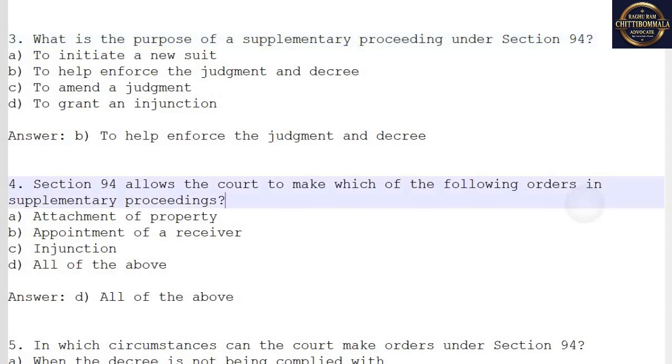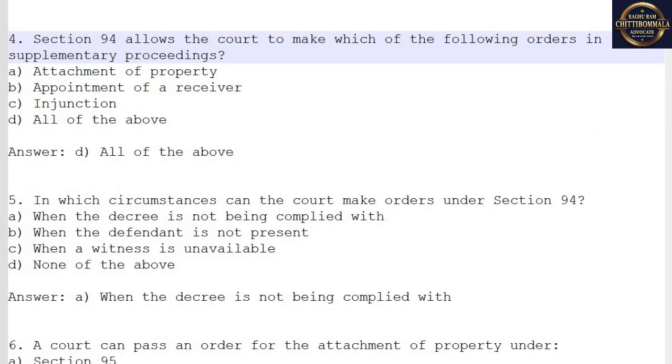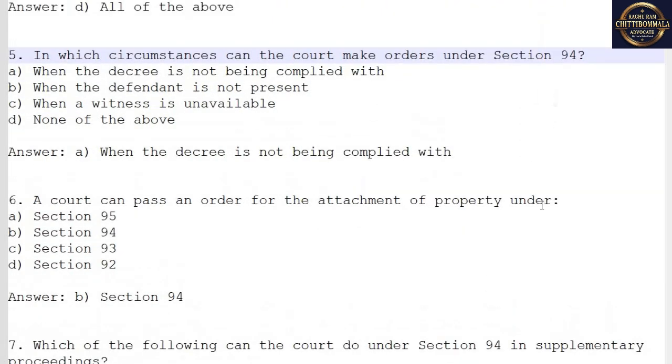4. Section 94 allows the court to make which of the following orders in supplementary proceedings? A. Attachment of property. B. Appointment of a receiver. C. Injunction. D. All of the above. Answer. D. All of the above. 5. In which circumstances can the court make orders under Section 94? Answer. A. When the decree is not being complied with.